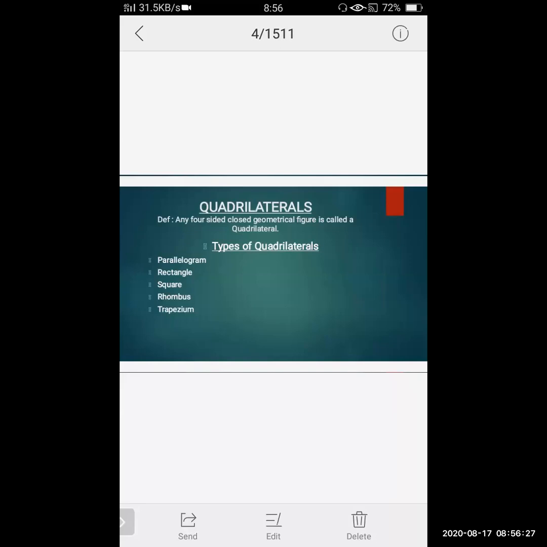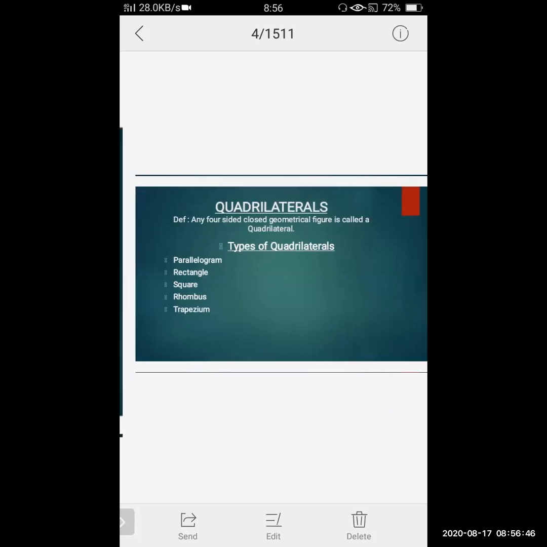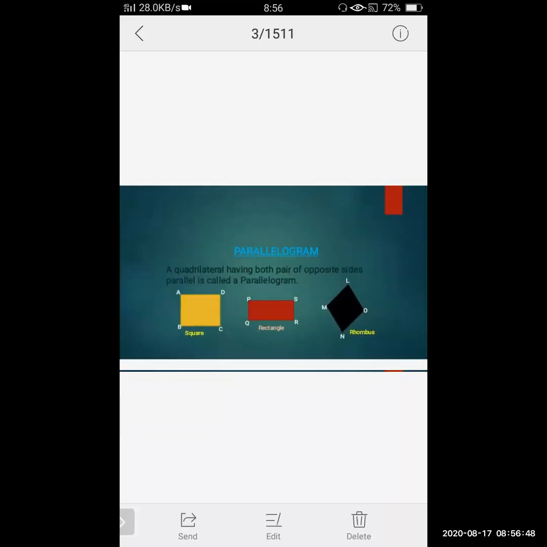And the 5th one is the trapezium. In trapezium, only one pair is what? Parallel. Okay. Now this is just about the quadrilateral and its types. Now we'll go to the next slide, that is the actual definition.